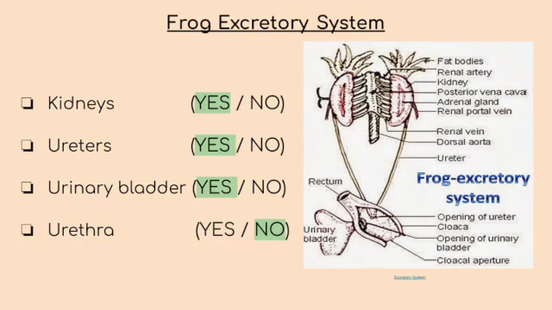Moving on to the frog's excretory system. The frog contains kidneys, which help filter the urine and everything in the bloodstream, which then is passed on to the ureters and then goes to the urinary bladder. But unlike rats, they do not contain the urethra. Instead, the urinary bladder has an opening to the cloaca, in which both solid and liquid waste lead through the cloaca.